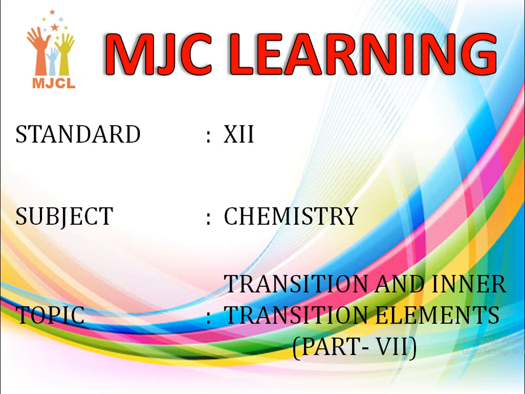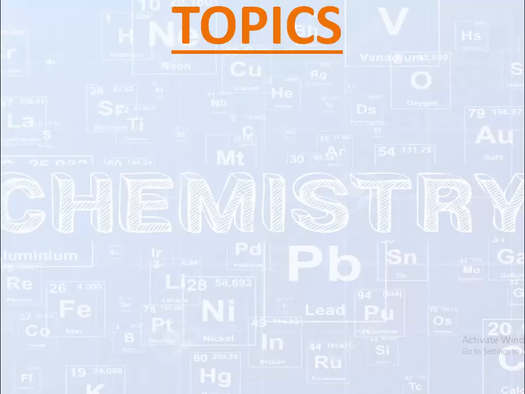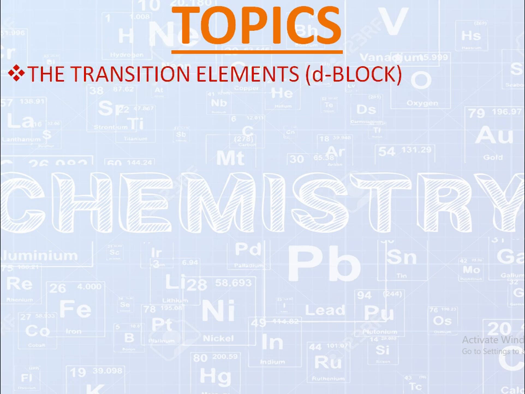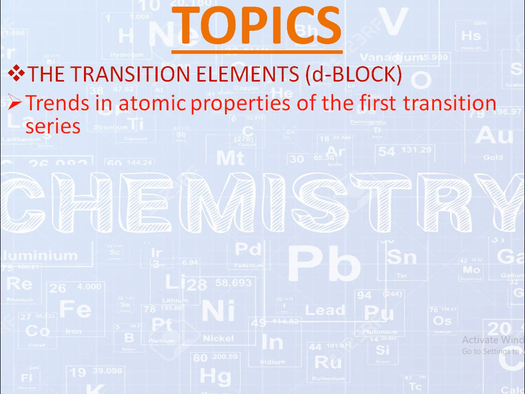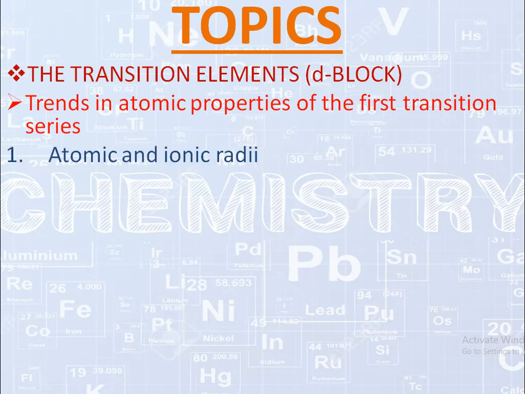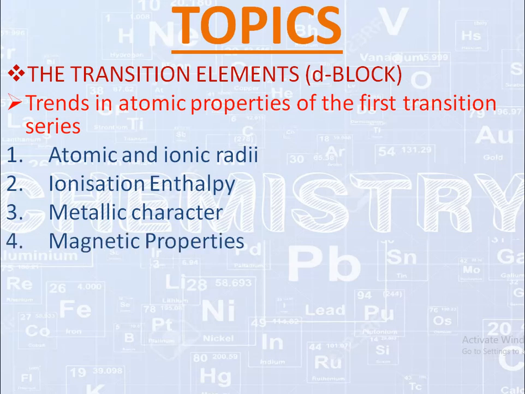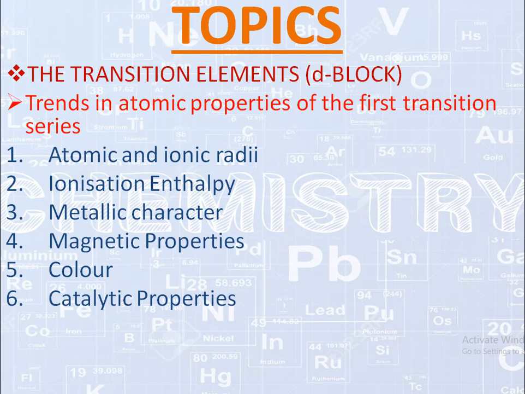We are going to continue our 8th chapter of chemistry, that is transition and inner transition elements. So let's begin. In our previous video lectures, we were discussing trends in atomic properties of the transition series, which is also known as d block elements, in which we discussed some properties of the first transition series, which were atomic and ionic radii, ionization enthalpy, metallic character, magnetic properties, color, and catalytic properties.